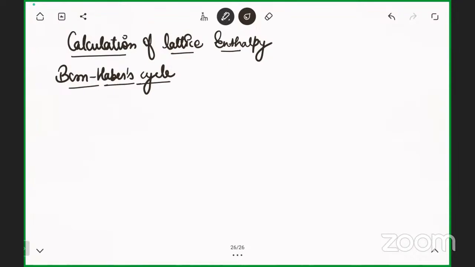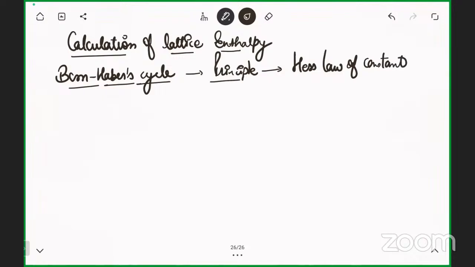It totally depends upon a principle, and the principle behind the Born-Haber cycle is Hess's law of constant heat summation.